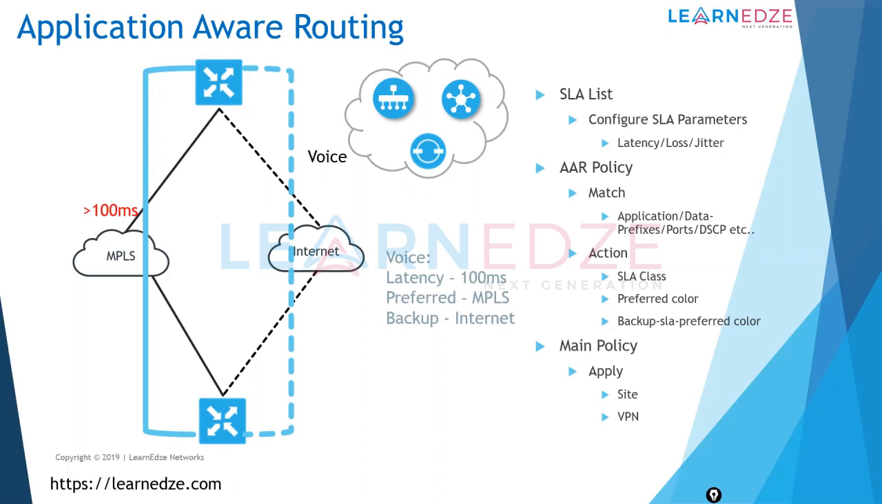So once we create our SLA list and then the AAR policy, we can apply this to a site and then to a VPN. Okay, so let's say you have multiple VPNs, VPN 1 and VPN 2, and you want to apply this particular policy only to VPN 1 and only to particular branches, you can do that as well.